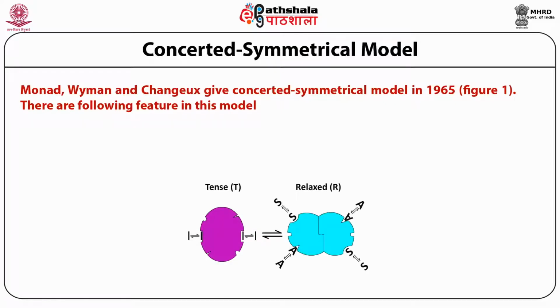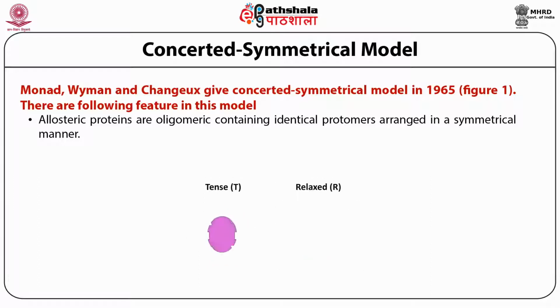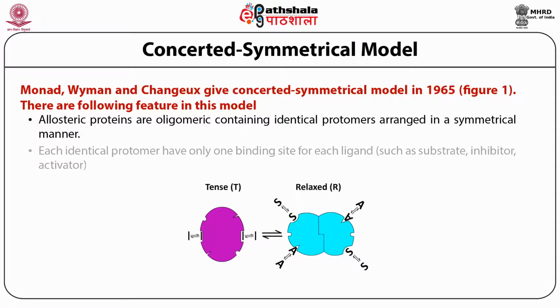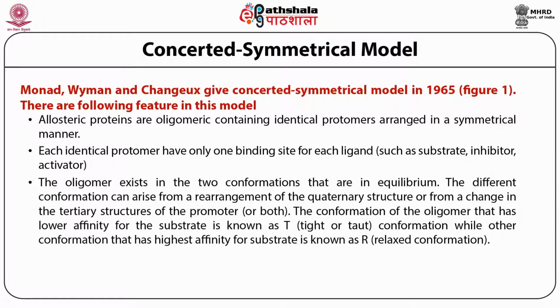There are the following features of this model. The first one is that allosteric proteins are oligomeric in nature, containing identical protomers arranged in a symmetrical manner. The second point is that each individual protomer has only one binding site for its ligand. Ligand means it may be substrate, inhibitor, or activator. The third point is that the oligomer exists in two conformations that are in equilibrium.